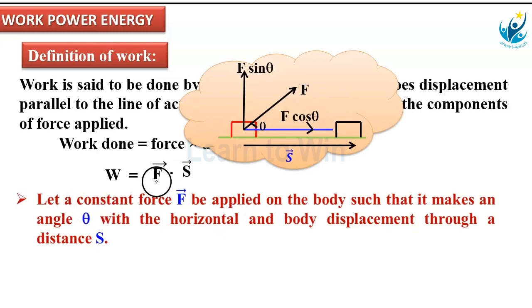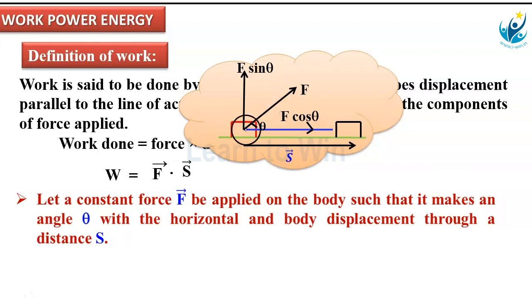For example, here F bar acts along this direction. Some external force acts on this object along this direction, and the body displaces from here to here. What is the displacement of the body? Yes, S bar. Along which direction does it displace? This arrow mark indicates the direction of this displacement.